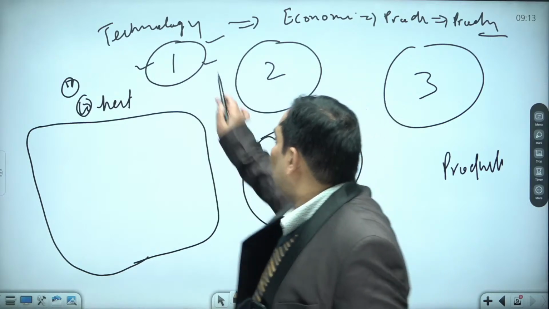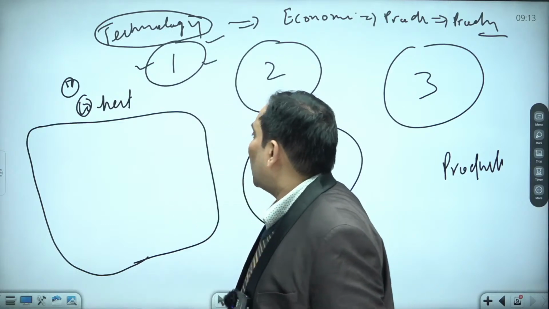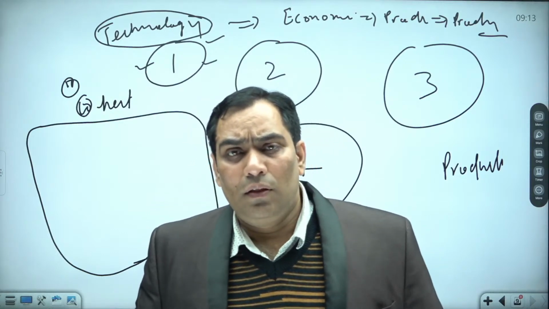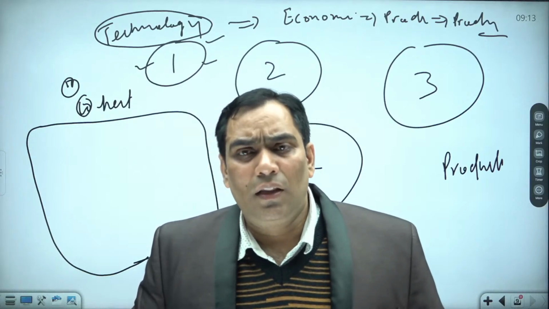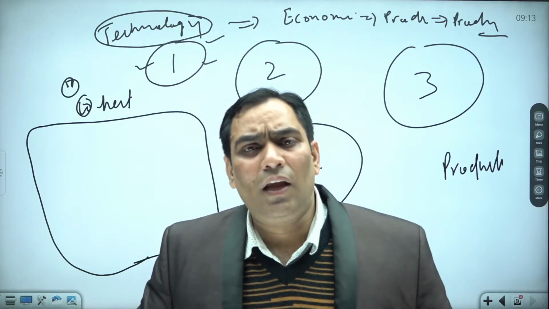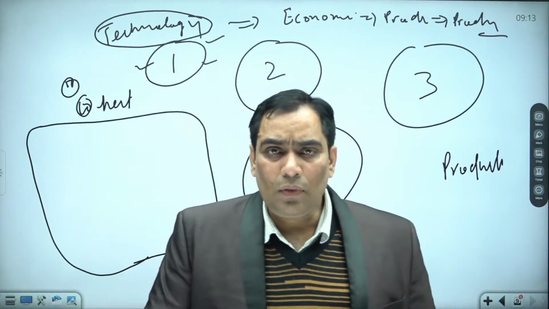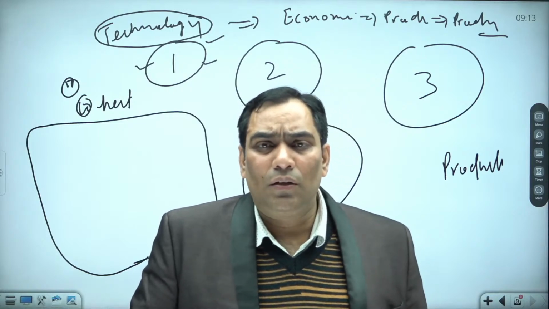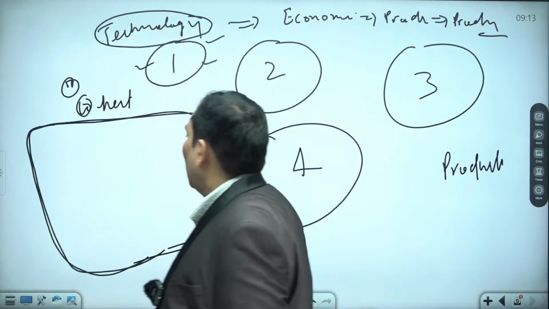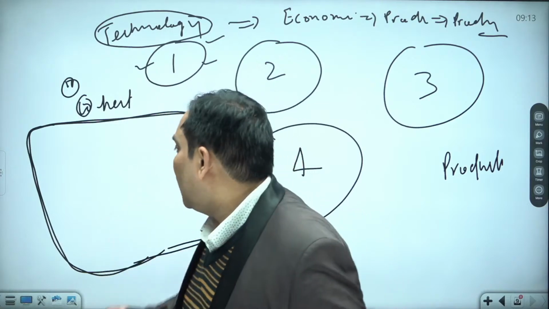So why? That means on the scattered land, the individual or the family or the tiller cannot apply the technology. They cannot use the best cultivation method, they cannot use the best irrigation facility, they cannot use the fertilizers, they cannot use better seeds. So that means they cannot involve the better technology. And it is very easy if they are going to have a single piece of land, that means on this single piece of land they can apply the technology, they can cultivate it with the tractor.